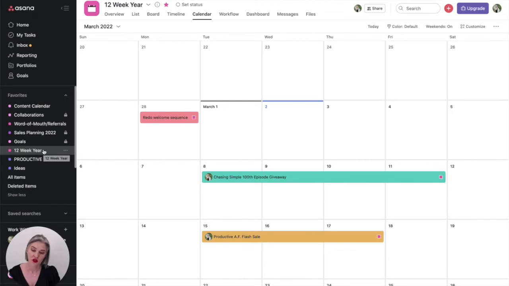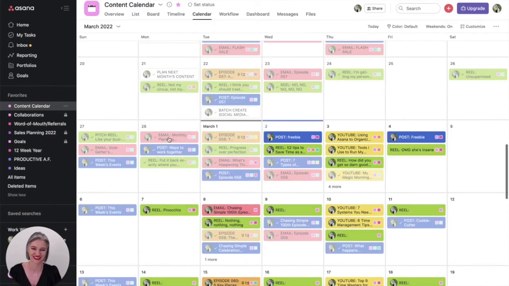And what's wonderful about Asana is you can have something in multiple projects and it's all one task. So for example, in my content calendar, I've got all the different pieces of content that I'm creating, but I also have those podcast episodes. I also have just a podcast project. I'll just show you. It's much easier just to show you.